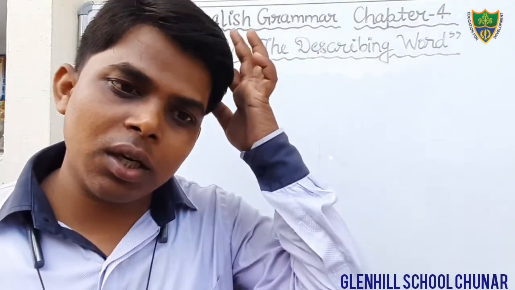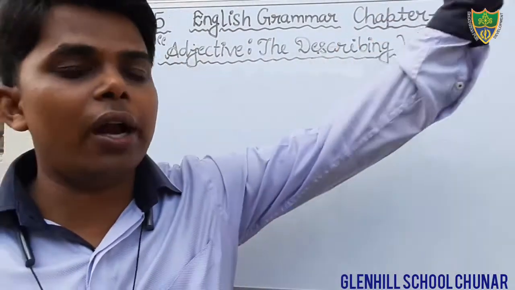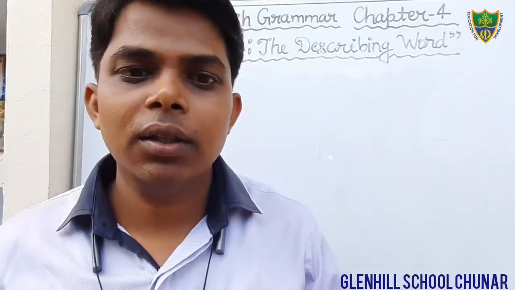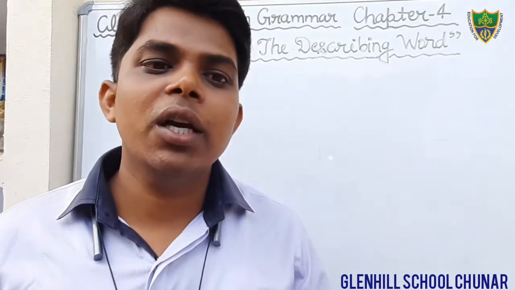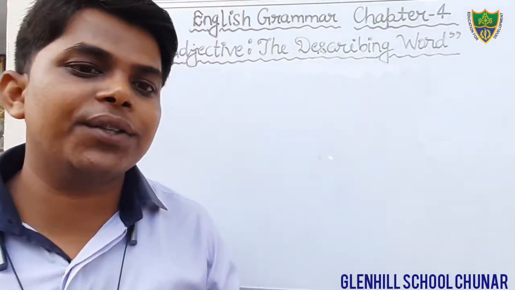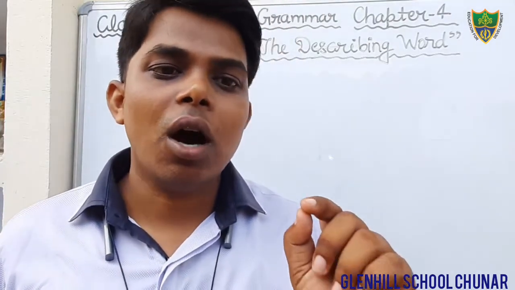Dear students, in these kinds we have read the adjective of quality. I have told you what is quality. Adjective of quality tells the quality of a person or thing in a sentence.